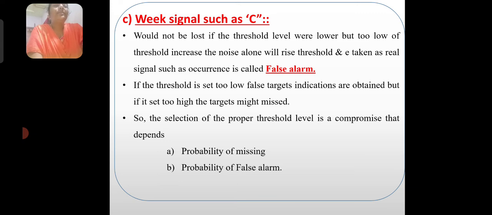So the selection of a proper threshold level is a compromise that depends upon the probability of missing and the probability of false alarm. What it concludes is that if you choose the threshold level properly, we cannot miss the target. So in choosing the minimum threshold level, we have to calculate the probability of missing and the probability of false alarm. By that we can set the threshold level of the receiver.